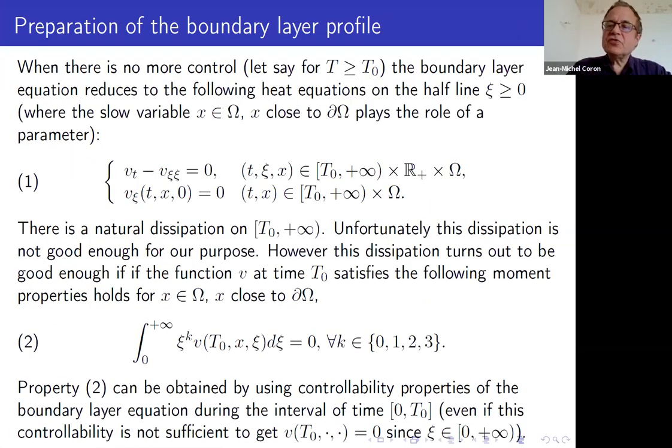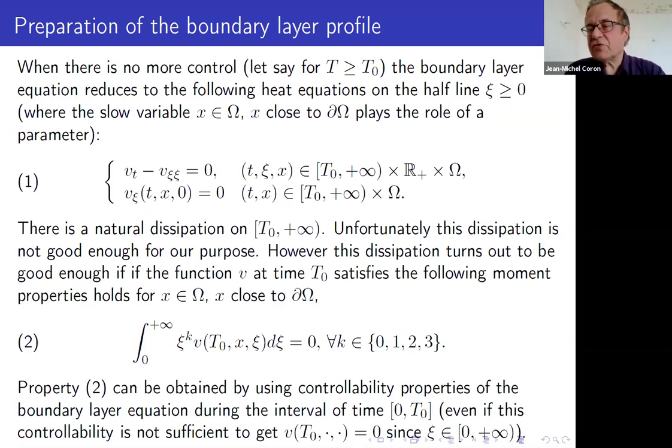If you compute the boundary layer, let's assume that you have the half plane, then the boundary layer is just some heat equation on the half line. So this is equation 1. You cannot expect, even if you control psi at time 0, to get the controllability. But the idea is that if you start with some initial data, then the solution is going to decay, but the decay is too small because it's like 1 divided by square root of t.